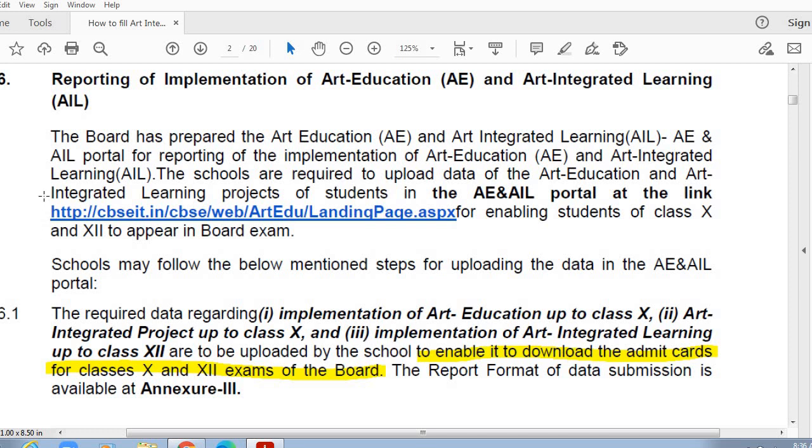Now, where do we find this Kala Setu portal? So, the link for the Kala Setu portal is given in the circular itself. When you click on this link or when you copy paste this link in the browser, it will take you to Kala Setu portal.